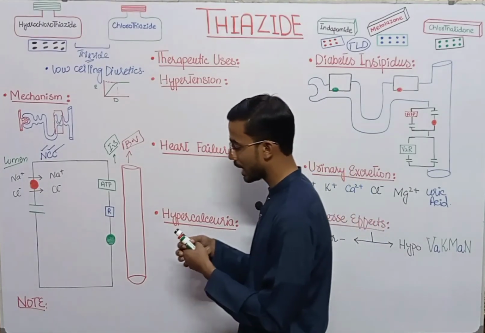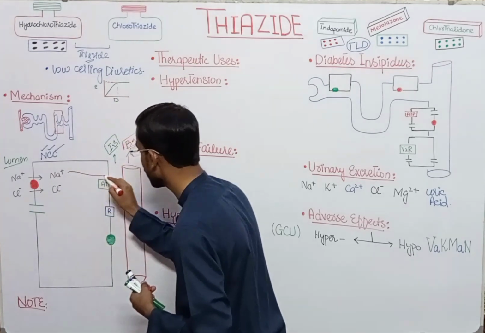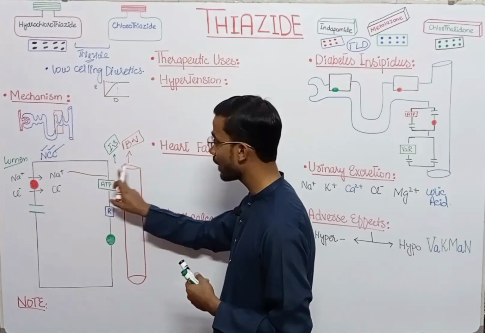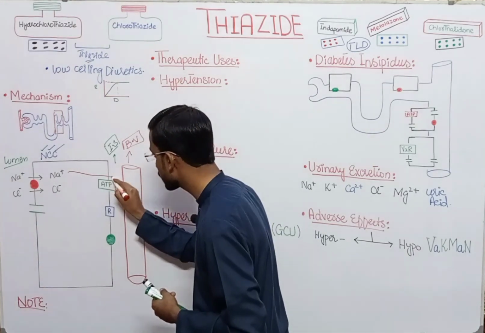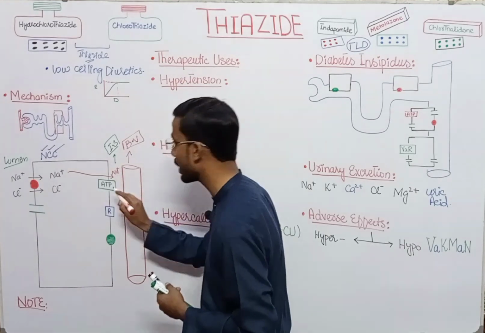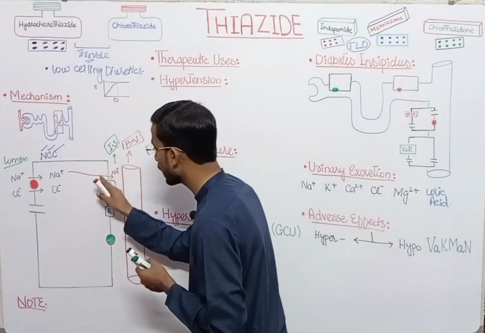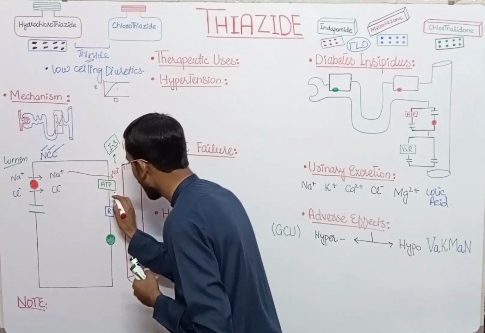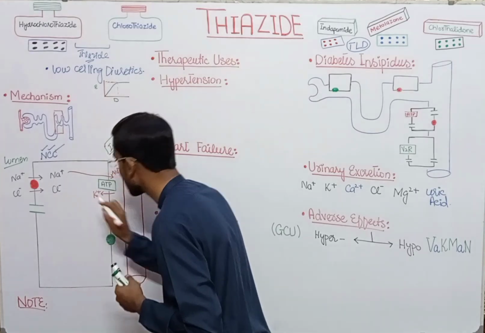The sodium will move into the interstitial space and then finally into the blood vessel. First, sodium moves into the interstitial space through the sodium potassium ATP pump, and from the interstitial space potassium moves inside the cell.